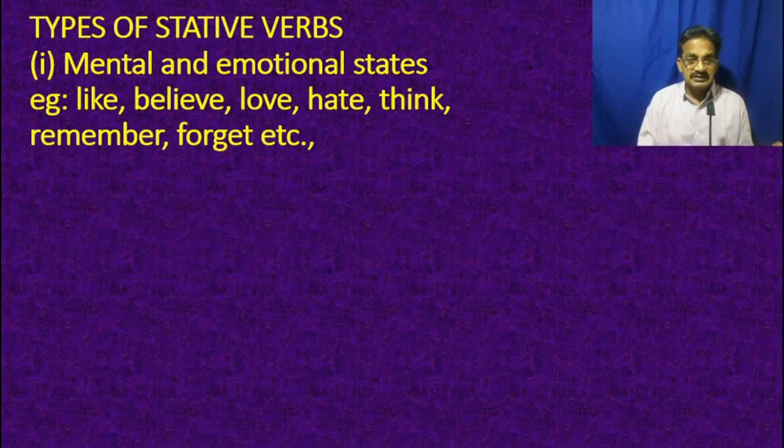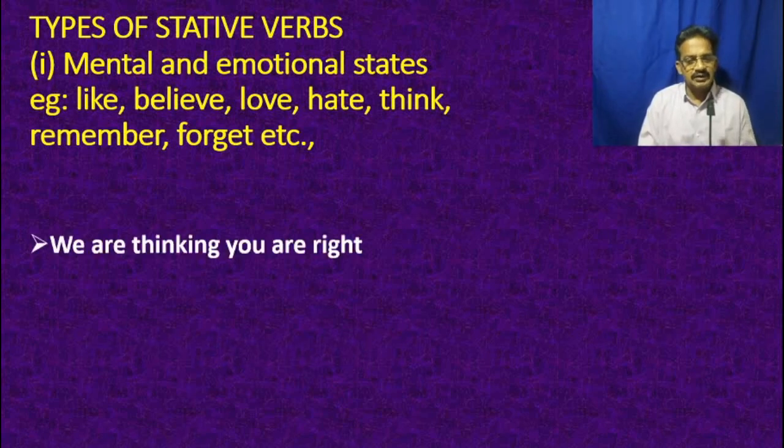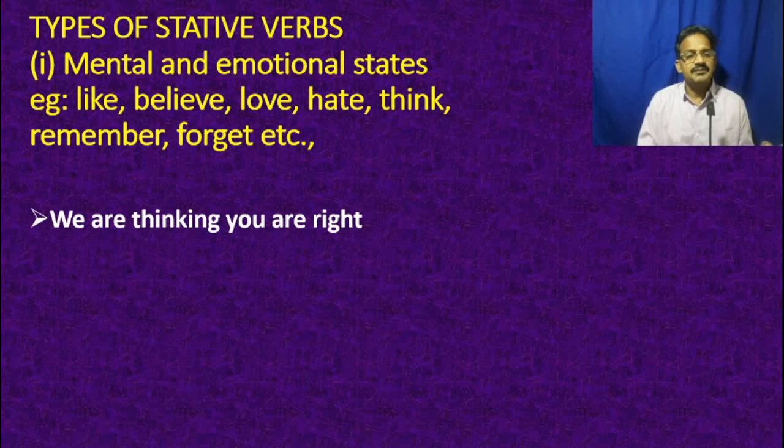So, types of stative verbs. There are several different types of stative verbs, that is mental and emotional states, like believe, love, hate, think, remember, forget. These are the commonly used verbs, and let us see how they are used and how they are not used. What are the right uses of these stative verbs in the English language, and what are the misuses and wrong uses of these verbs. Now, we are thinking you are right.